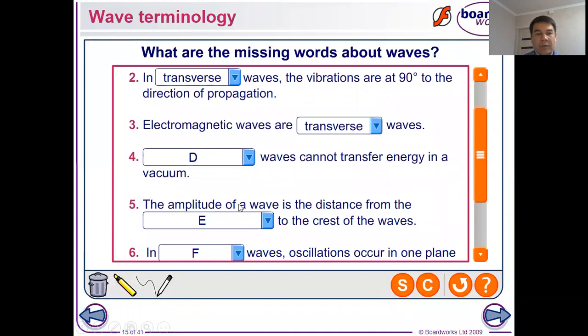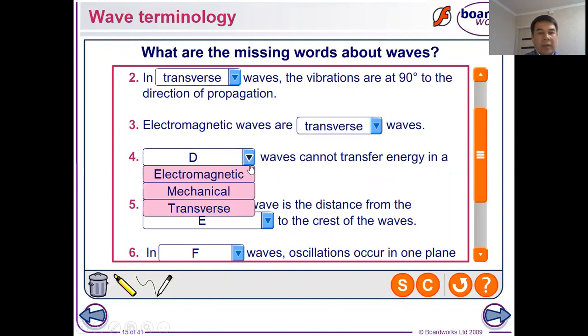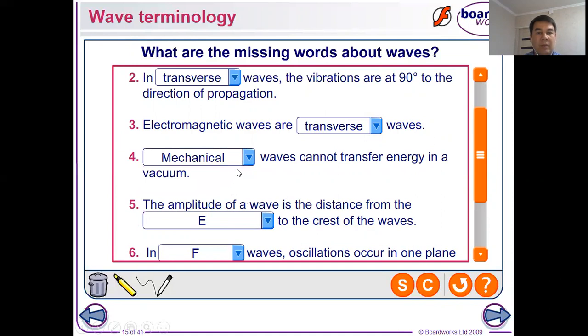For the fourth, missed word waves cannot transfer energy in a vacuum. Let's see what we have: electromagnetic, mechanical, transfer. I think you are now thinking which word will be suited here. For the fourth, I will choose mechanical. Mechanical waves cannot transfer energy in a vacuum.